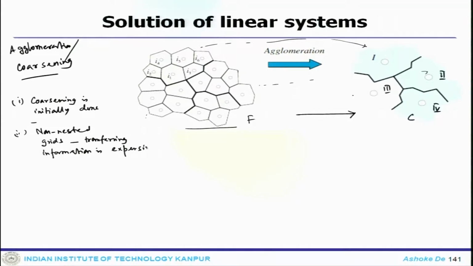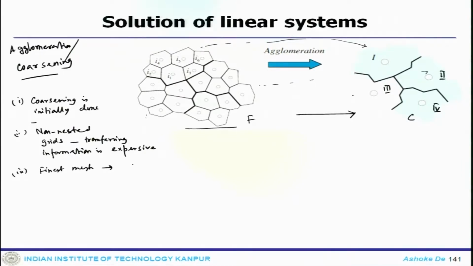That is why this kind of process has some limitations. Then you can go to the finest mesh and get your solution done, and from there you do the coarsening through this agglomeration process.